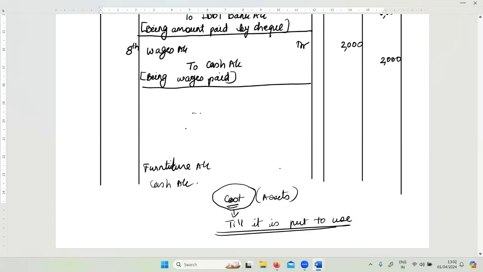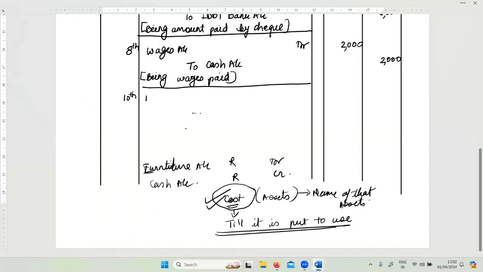Why? Because of this cost concept of accounting. Cost concept says till you put the asset to use, whatever amount is paid for that asset, everything goes in the name of that asset. So in this example, the last transaction is on the 10th of May and we have bought furniture. So I write debit. Furniture is what? Real account. Cash is also real account. Debit what comes in, credit what goes out.